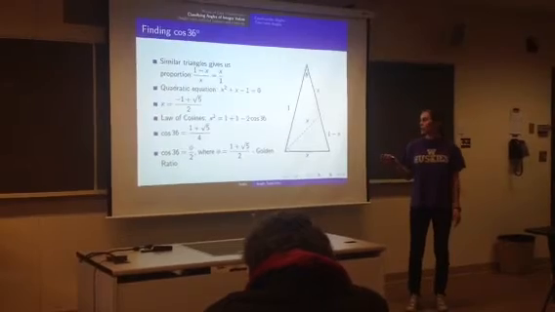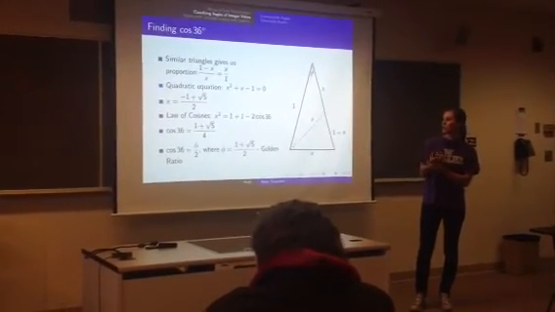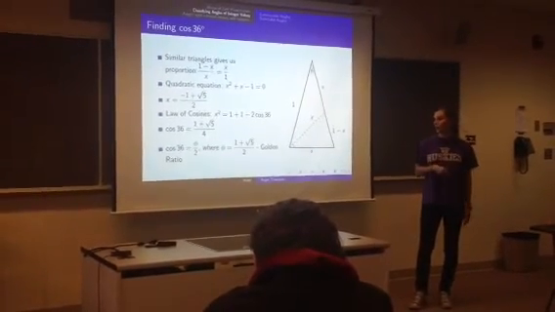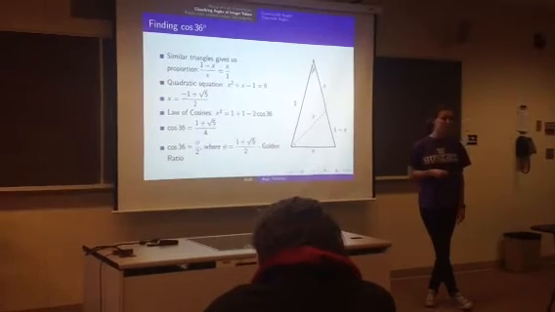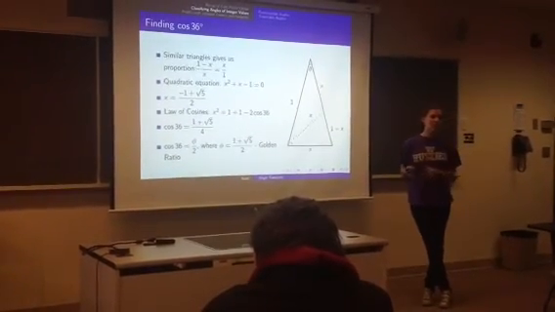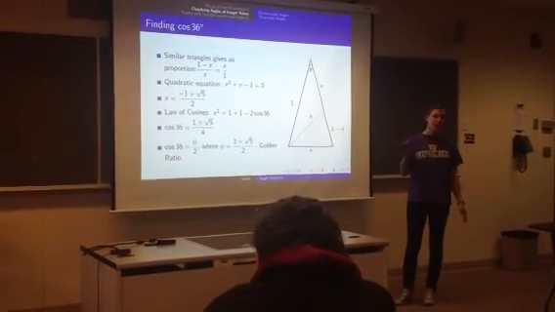Using the law of cosines, we get x squared equals 1 plus 1 minus 2 cosine 36. Substituting this into that equation, we get that cosine of 36 is equal to 1 plus square root of 5 over 4, which we know is constructible because it's equal to a rational plus a rational times the square root.